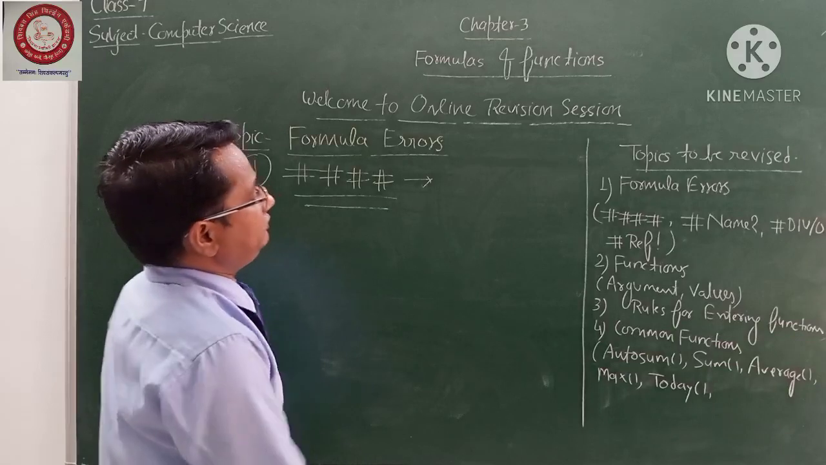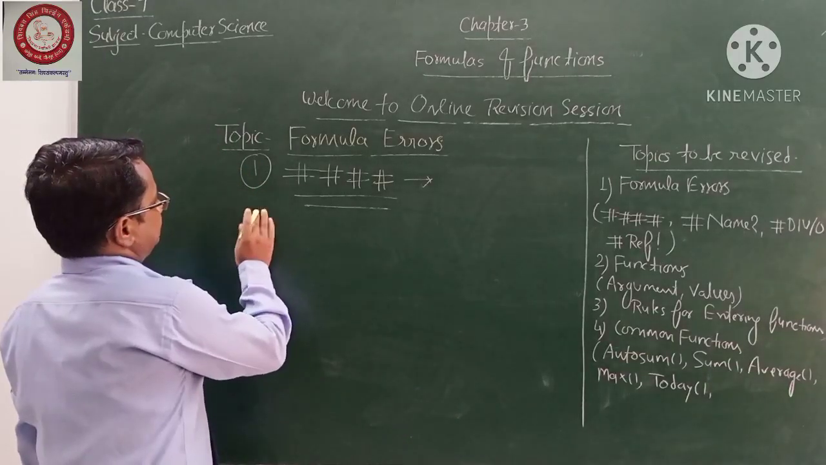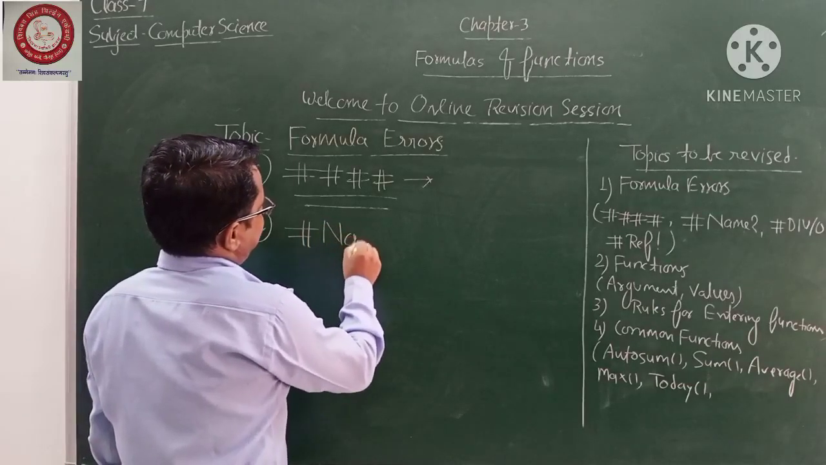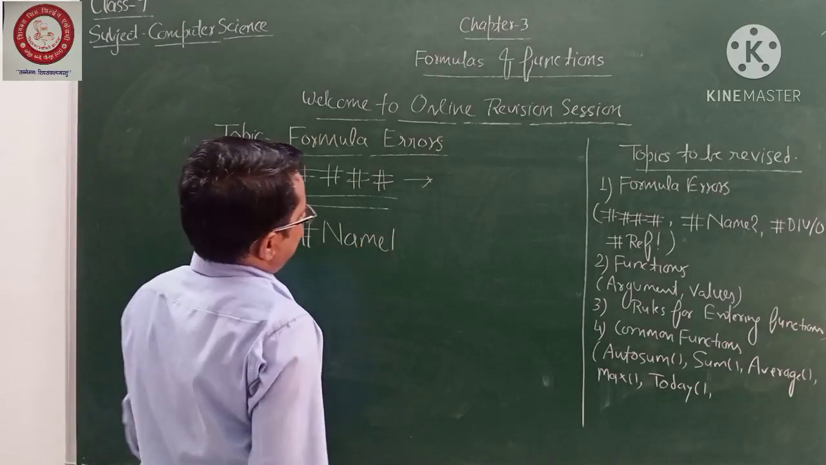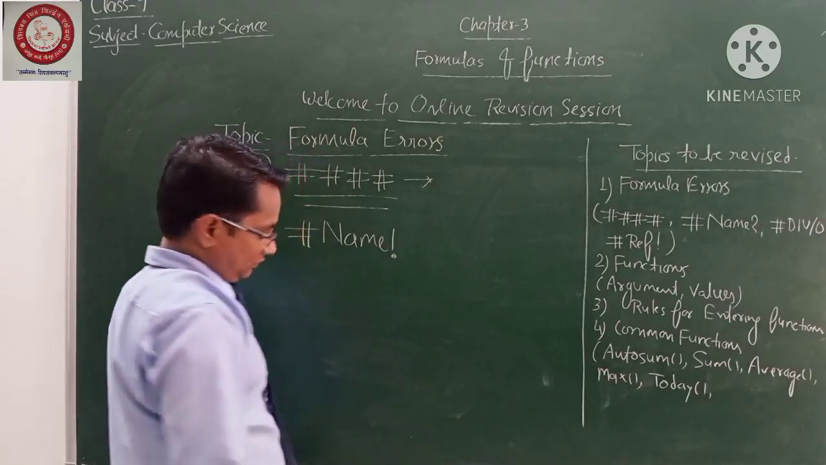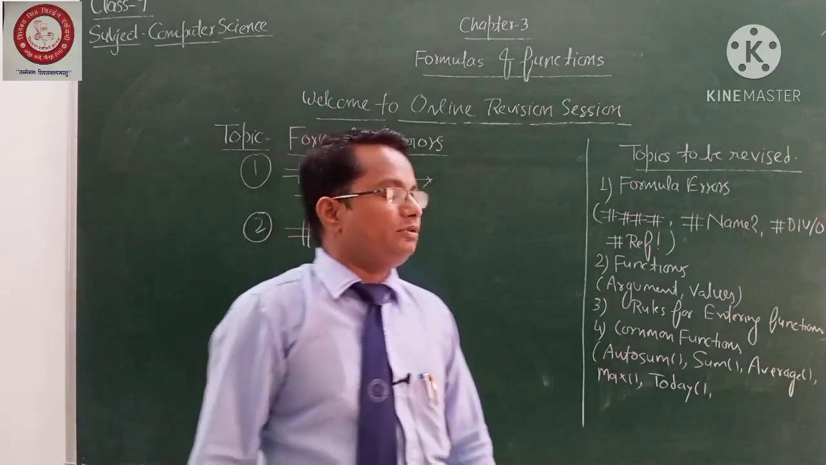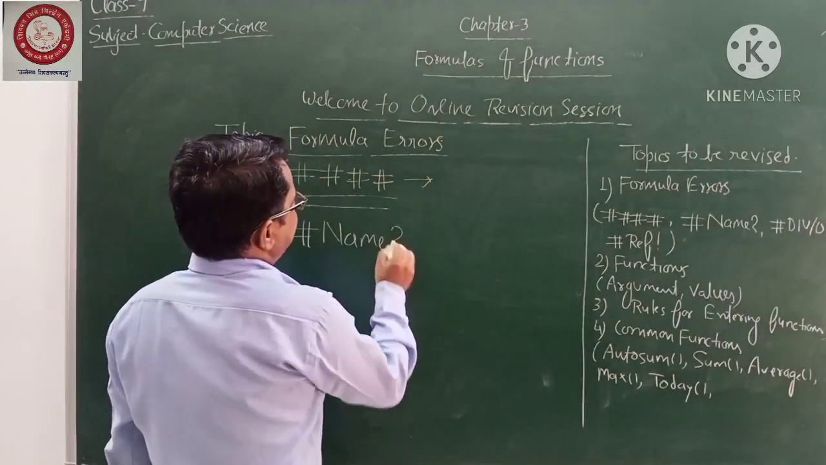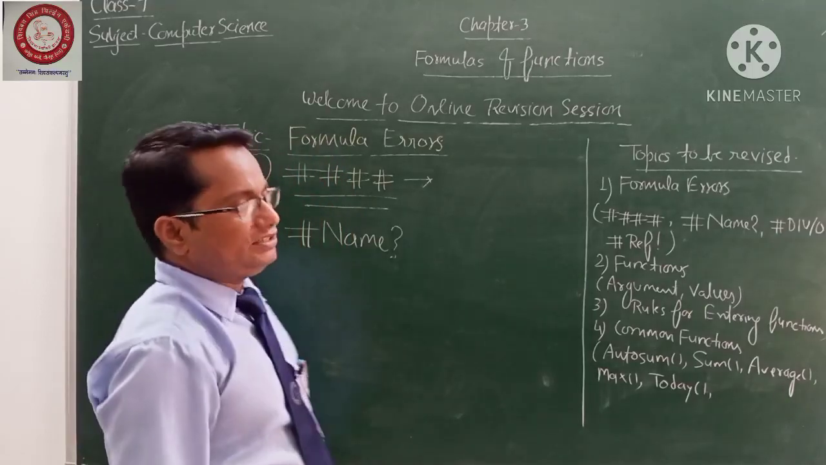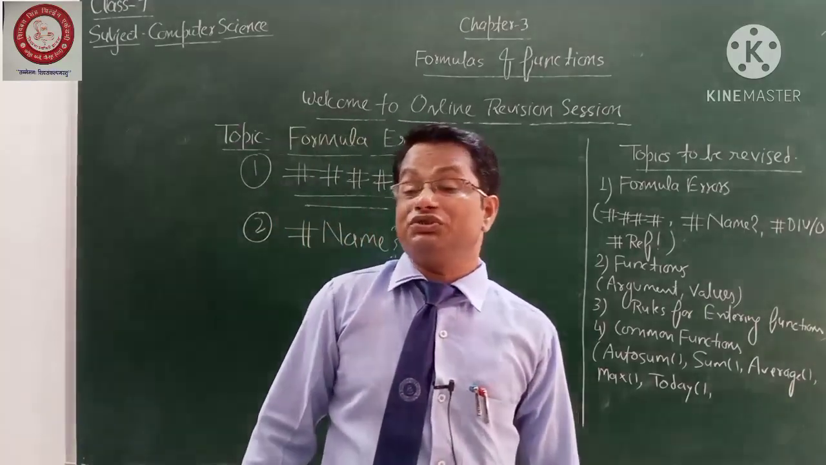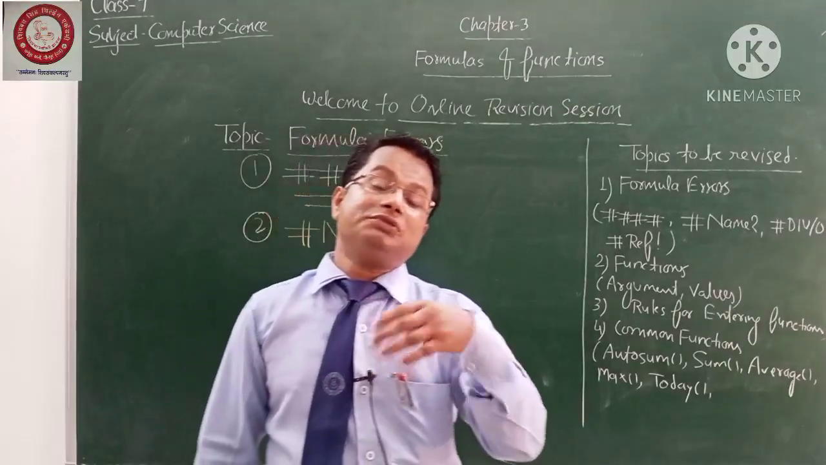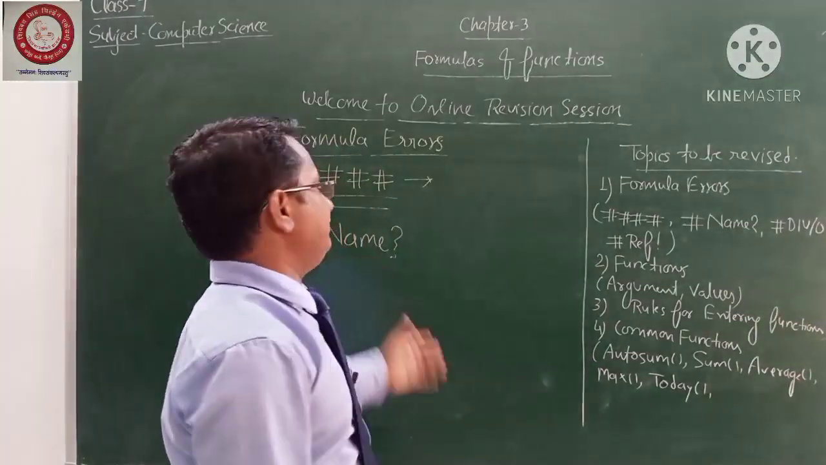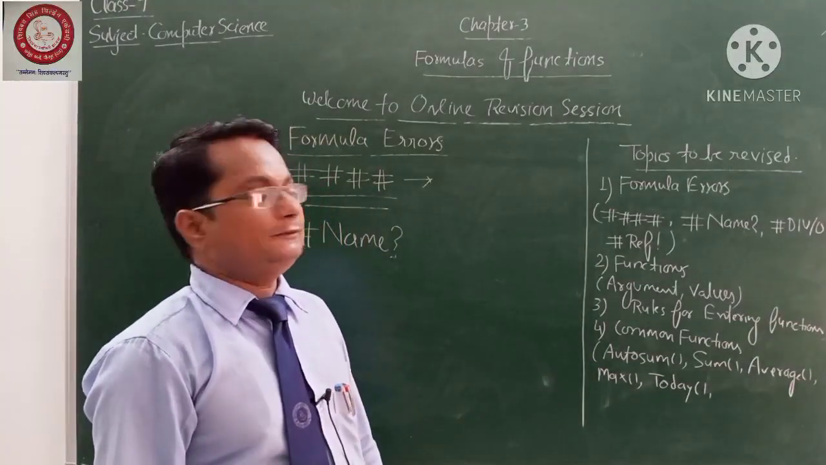Let me talk about the second one, that is hash name and exclamatory sign. You can say that this kind of error will come when an invalid formula is used. Yes, you have used your formula incorrectly. At that time you will get this kind of error.